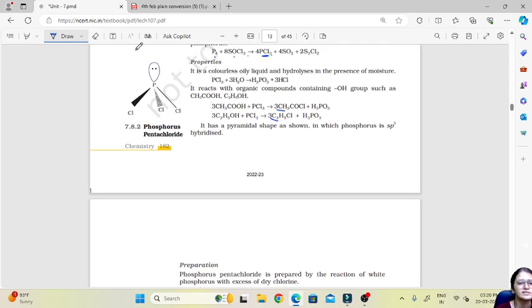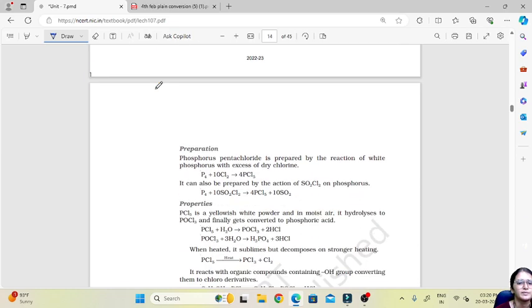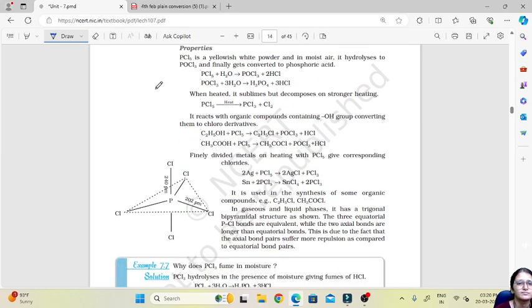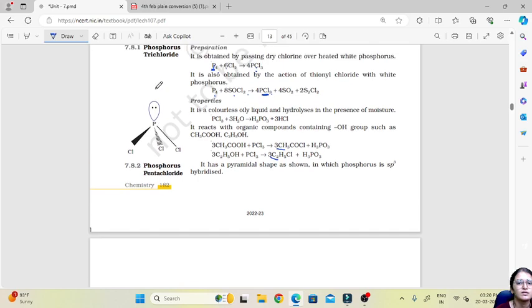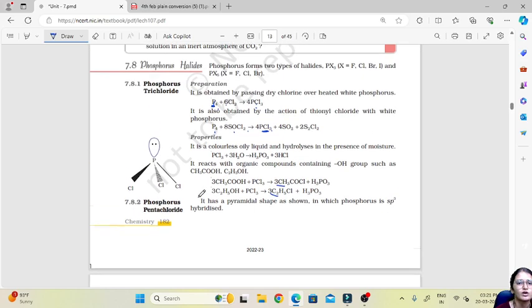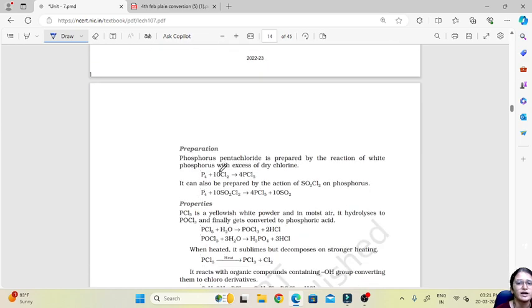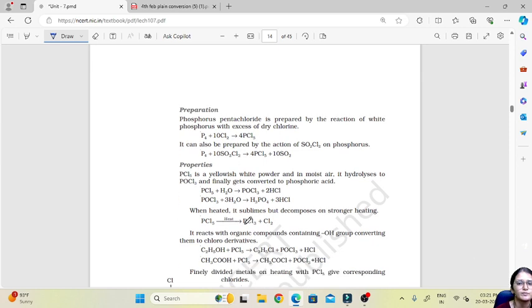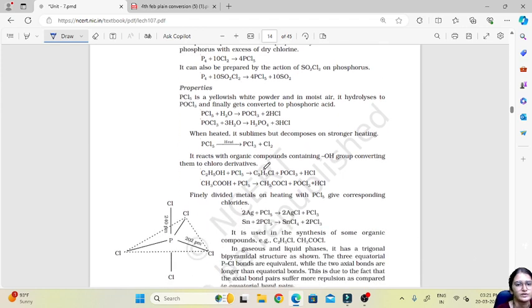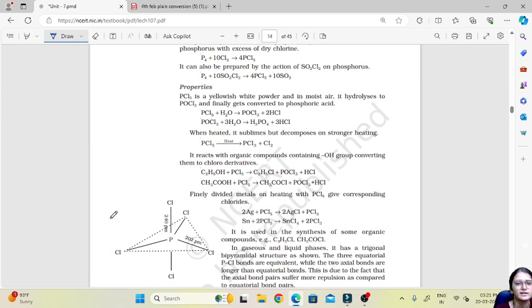So here we have the PCl3 structure. It has a pyramidal shape, and in it phosphorus is sp3 hybridized. Then next we will talk about phosphorus pentachloride. It is prepared by the reaction of white phosphorus with excess of dry chlorine, and also by the action of SO2Cl2 on phosphorus, and it gives us this structure.